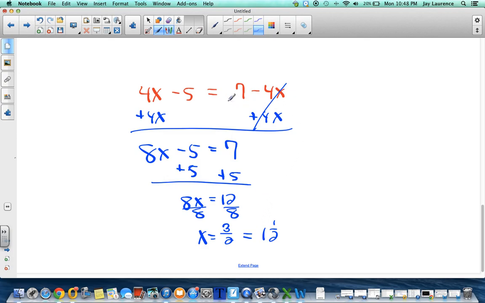Okay. Watch for things like 5x minus 5x. That does not equal x. It equals 0. And if you're solving an equation and you get a 0, you have to have the 0 on that side if there's no other numbers.